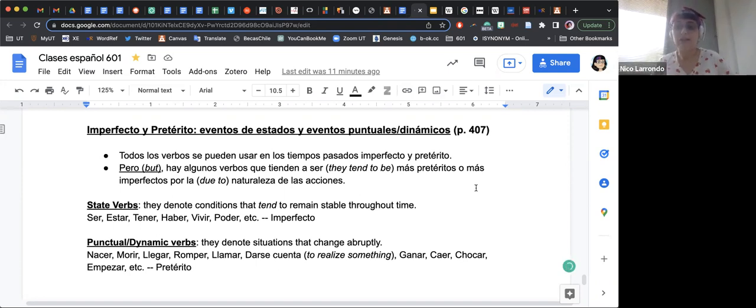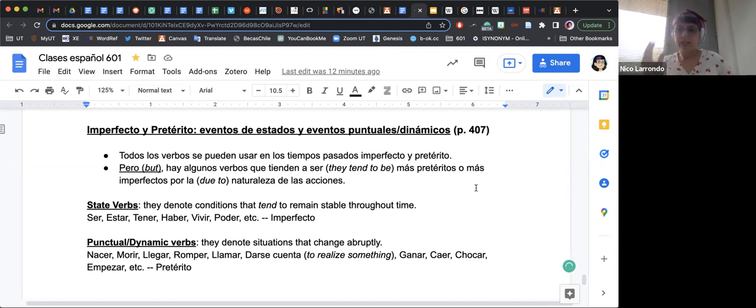They usually take a long time, for being something, for living somewhere, etc. On the other hand, we have punctual or dynamic verbs, which are verbs that happen from one moment to another, that are done very quickly. For example, morir, romper, darse cuenta, right? Darse cuenta, to realize something.